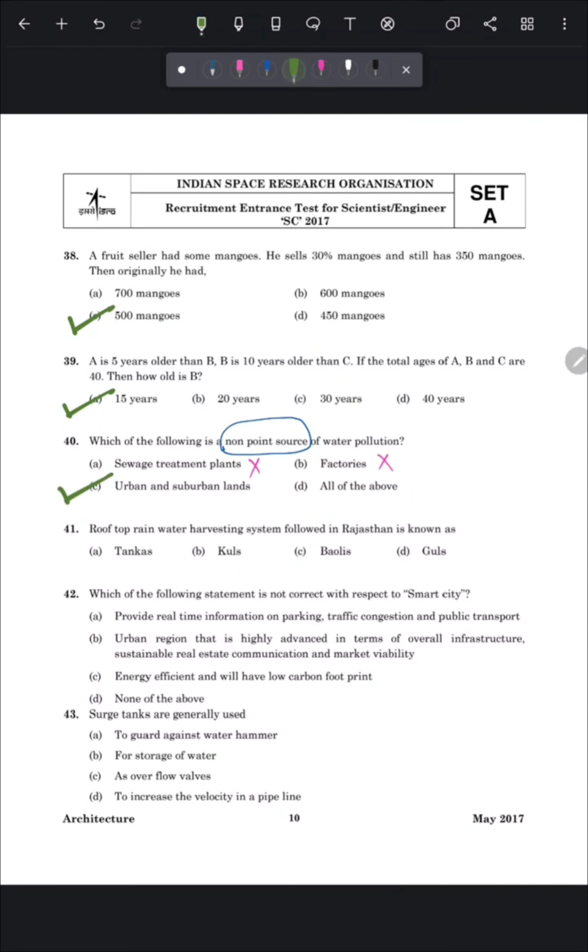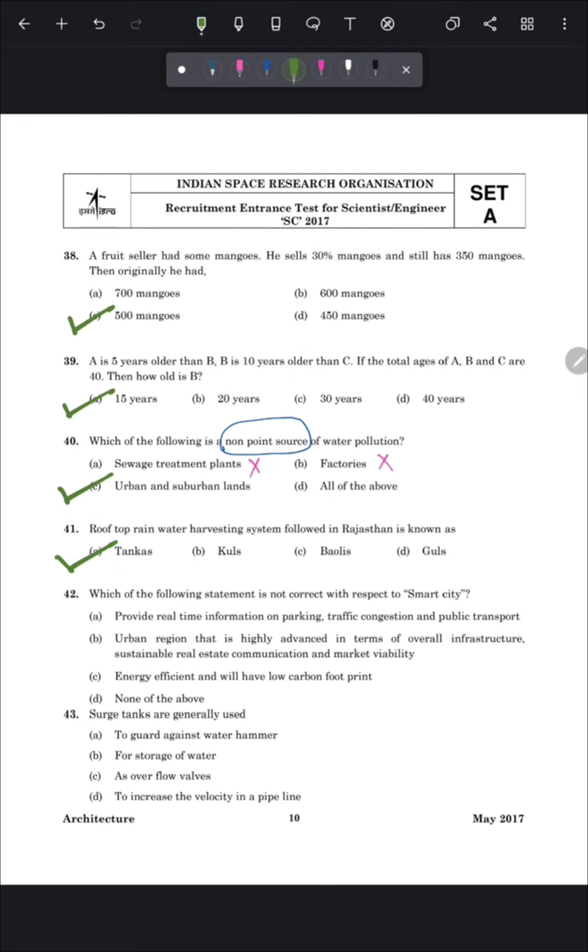Next question is, rooftop rainwater harvesting system followed in Rajasthan is known as, so it is known as takas or tankas. Question number 42 is, which of the following statement is not correct with respect to smart city?